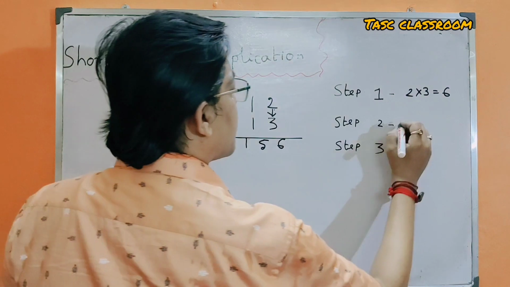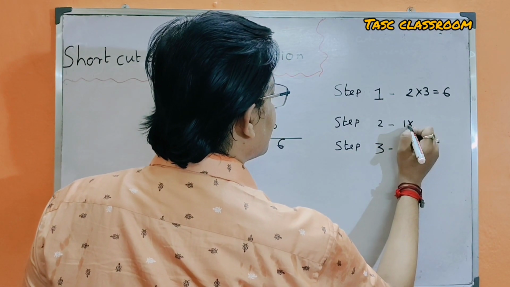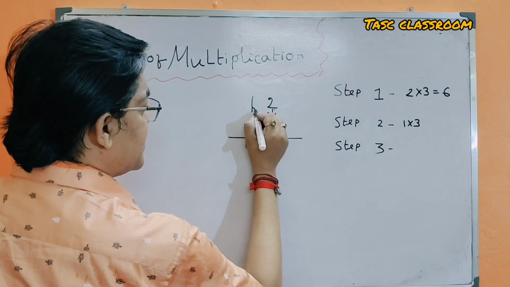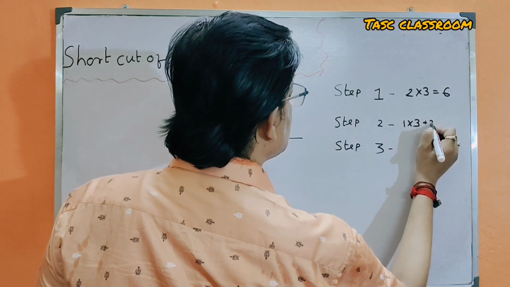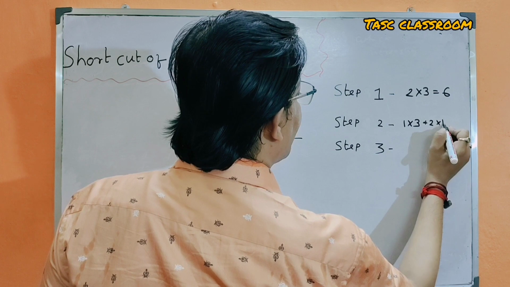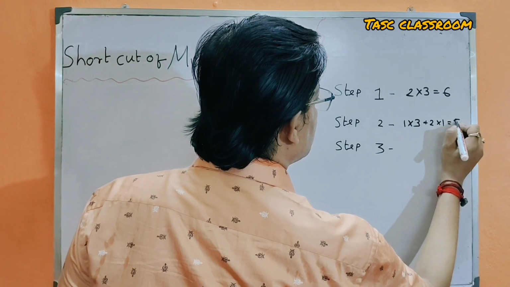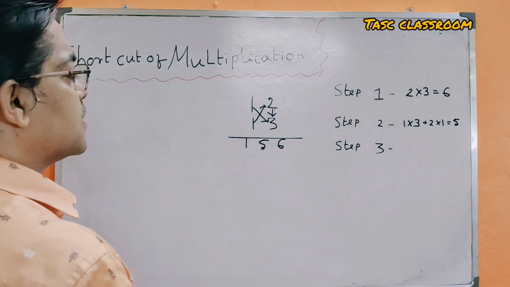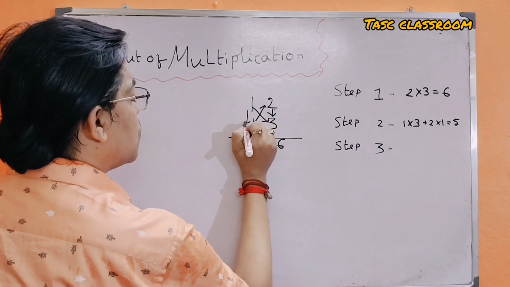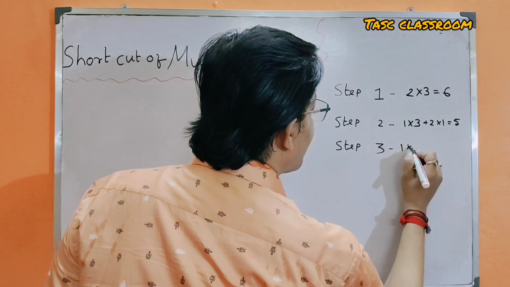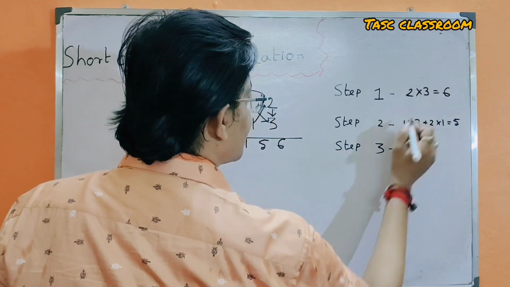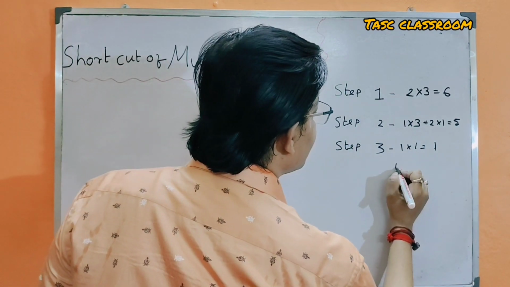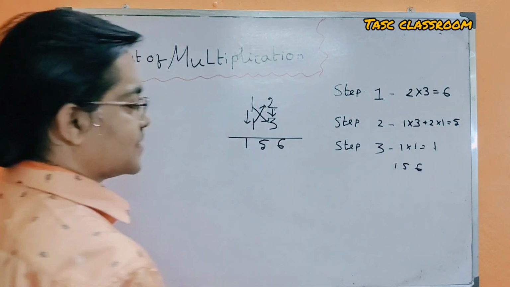Step 2: 1 is multiplied by 3 plus 2 is multiplied by 1 is equal to 5. Step 3: 1 is multiplied by 1, that is 1. Then the answer is 1, 5, 6.